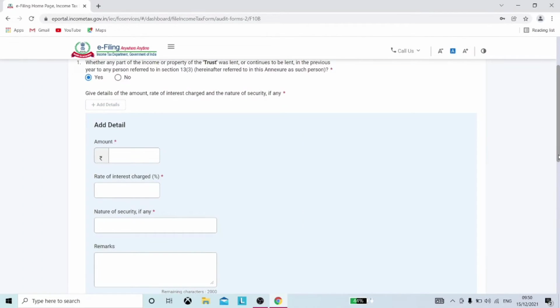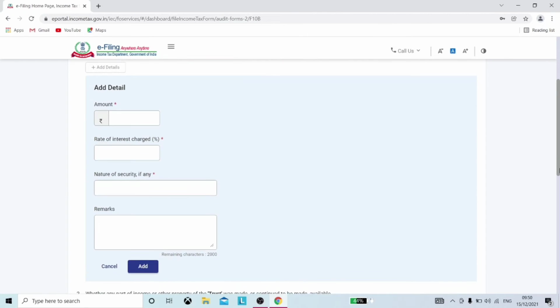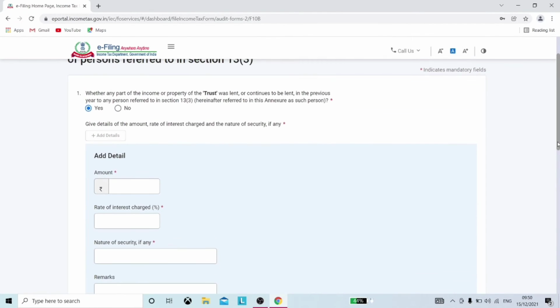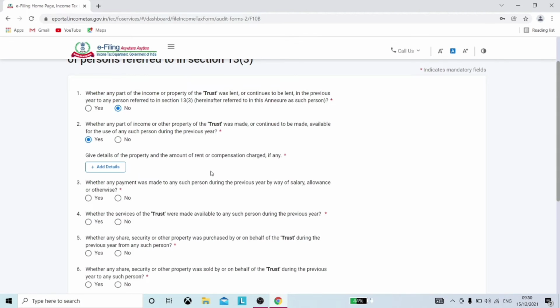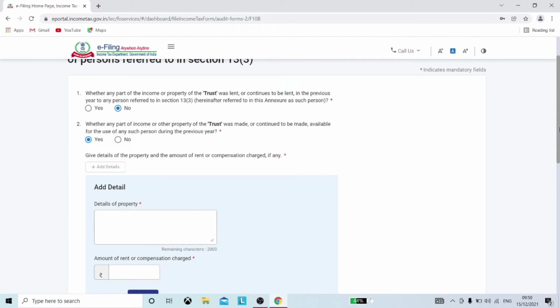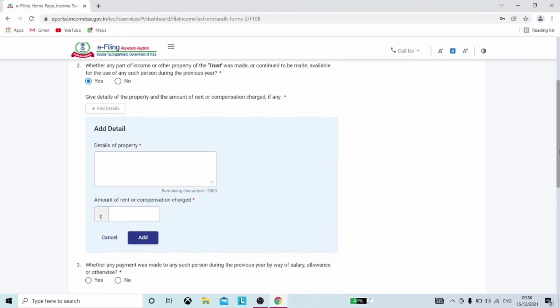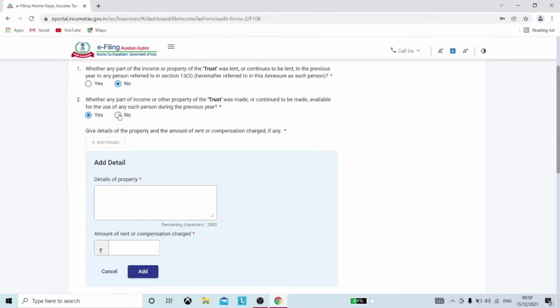So I am just showing you, if you select yes, what details need to be filled in each point. Whenever you are selecting yes, some or the other details are being asked on the portal.